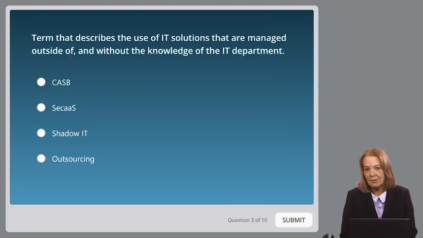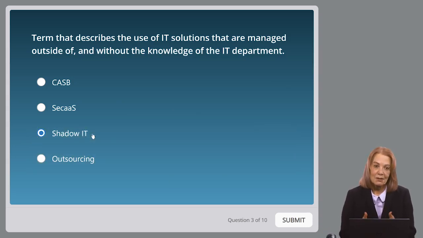All right, the term that describes the use of IT solutions that are managed outside of and without the knowledge of the IT department. Now, we've talked about this one a couple of times. Is this CASB, Security as a Service, Shadow IT, or outsourcing? Think about this for a sec. It's a term that describes the use of the IT solution that are managed outside of and without the knowledge of the IT department. Which one is it going to be? I'm going to choose Shadow IT.